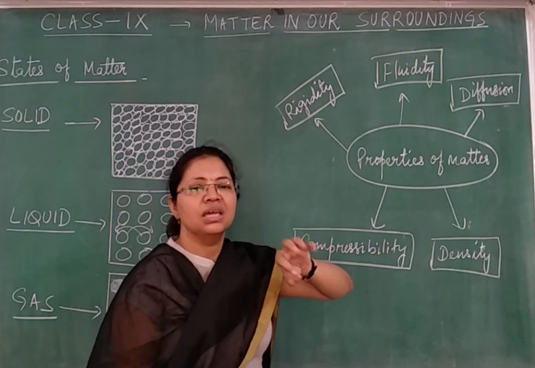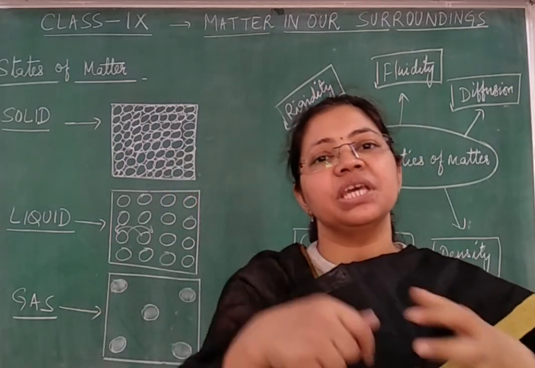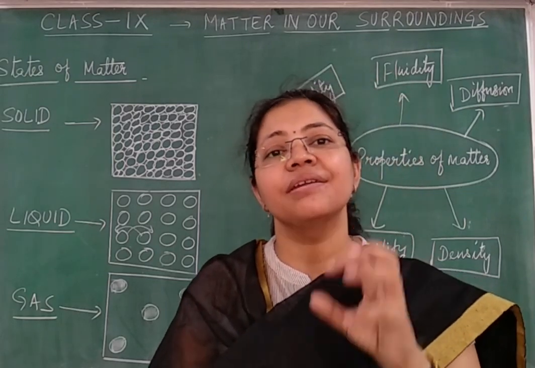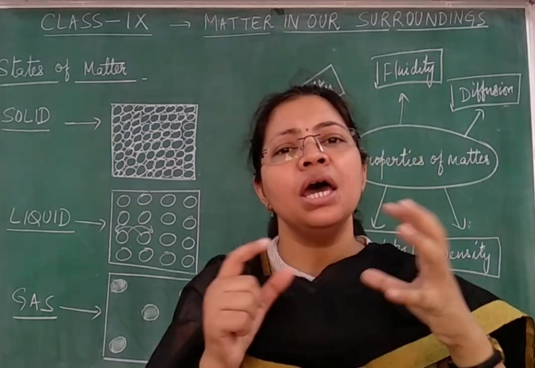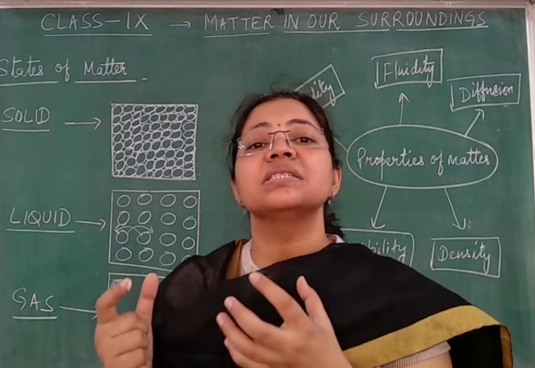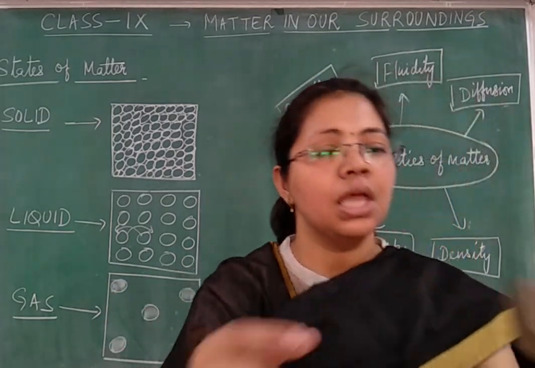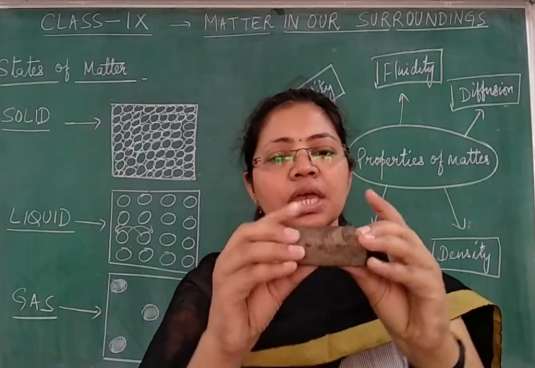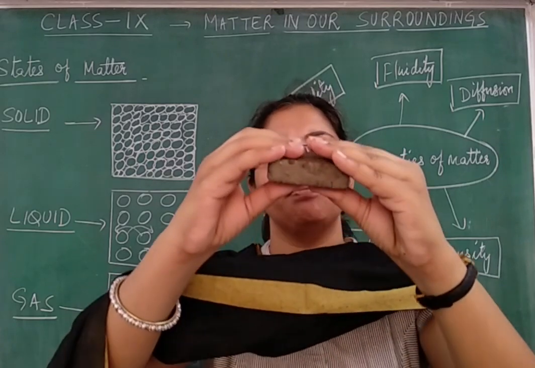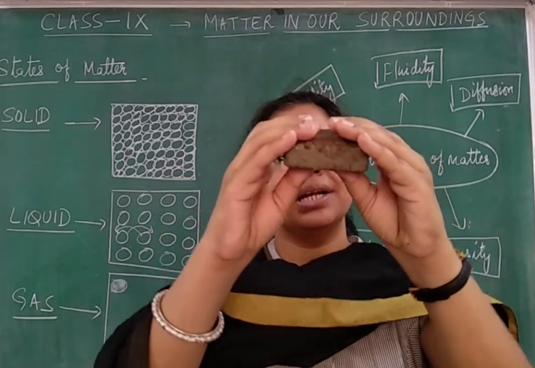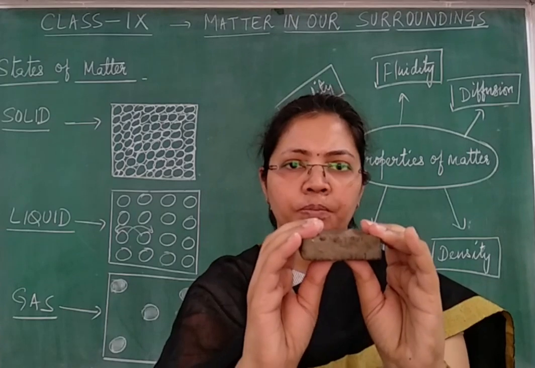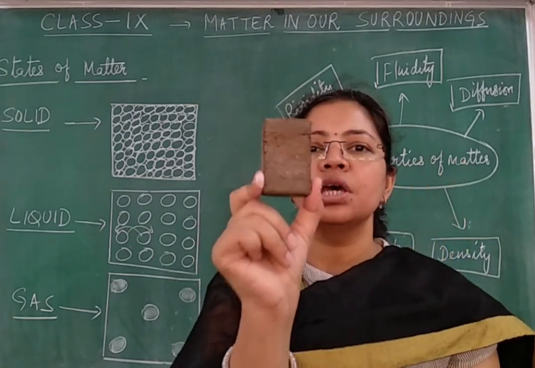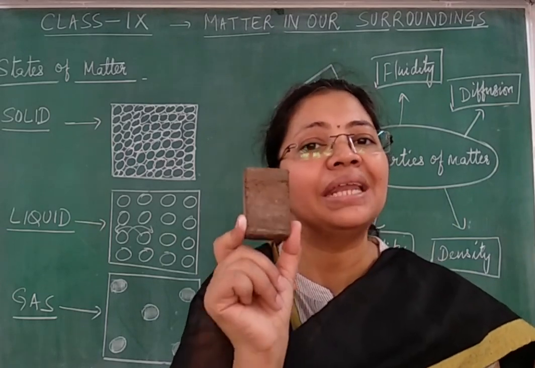The term rigidity we have taken from the basic English word rigid. And the word rigid stands for unbending or inflexible. Say for example, I have this piece of wooden block in my hand. If I put force, I put pressure so that I can bend it a little, no, I am not able to bend it. So I will say that this wooden block is rigid by nature.